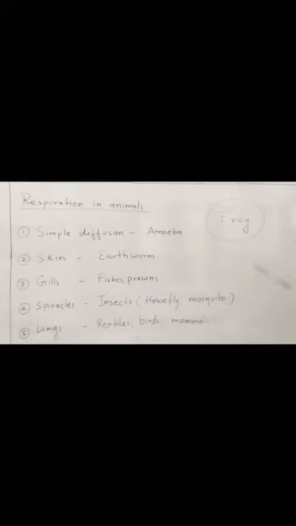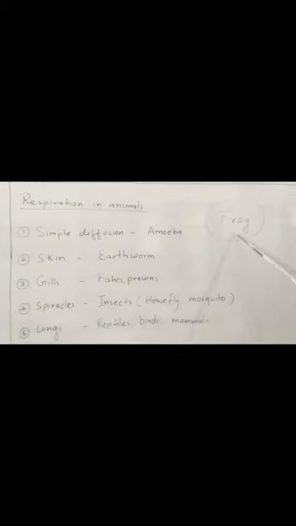Now we are talking about a very specific animal. This is called the frog. The frog can perform respiration through skin, gills, and lungs. In the larva stage, the frog performs respiration through gills because the larva is the aquatic condition of the frog. And in the aquatic condition, the frog larva performs respiration through gills.